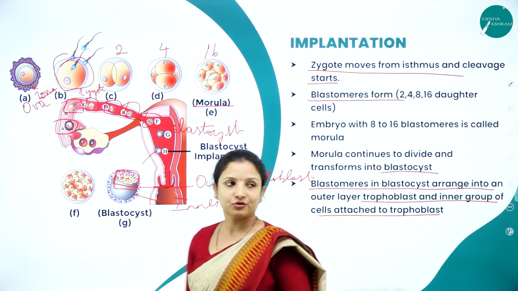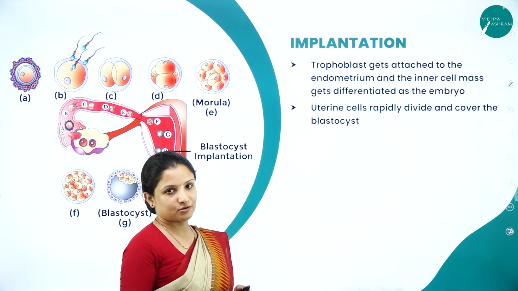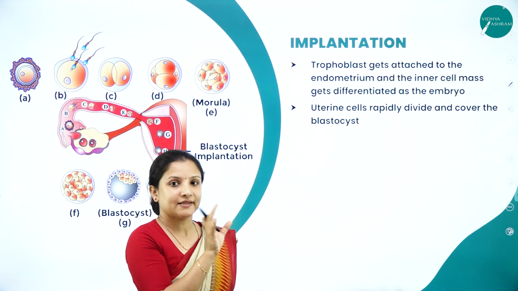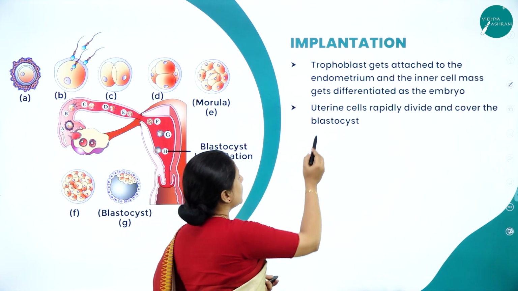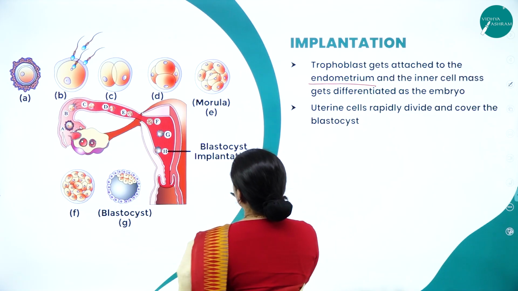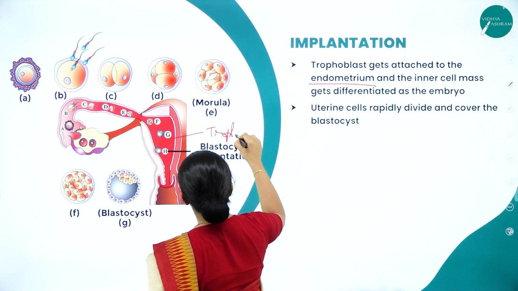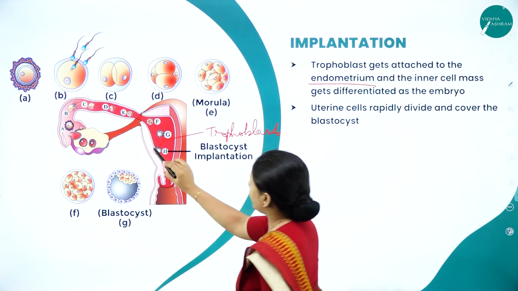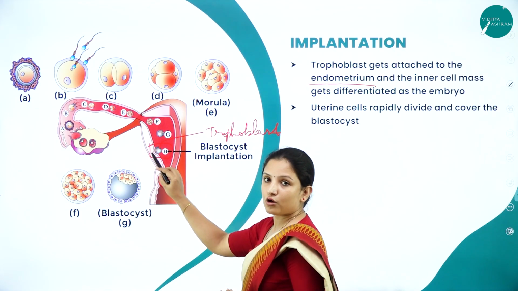So after the blastocyst's formation, the blastomeres go and attach to the trophoblast, that is the outer layer. That trophoblast will get attached to the endometrium. Now we can call it the trophoblast also, or blastocyst. Anyway, the trophoblast will go and attach itself to the endometrium. Can you see? That is the inner wall of the uterus.